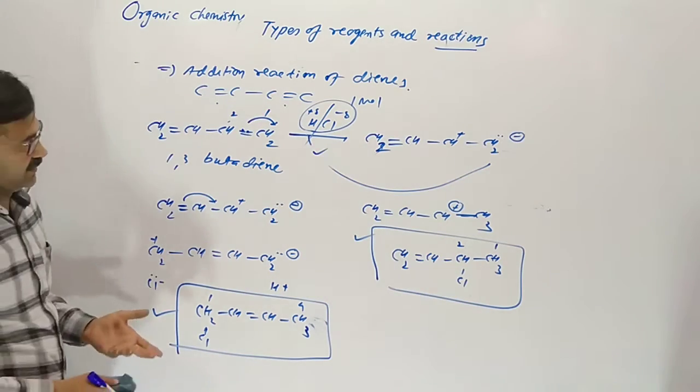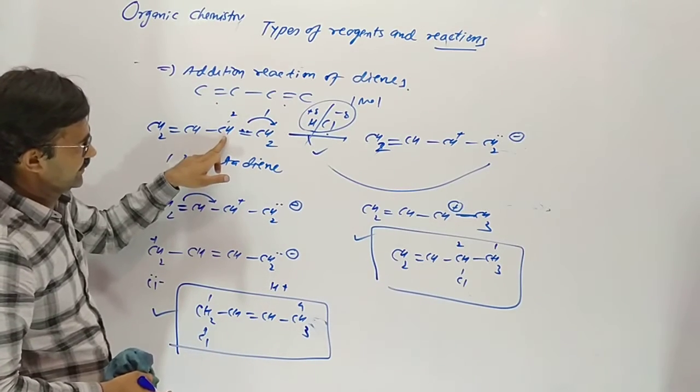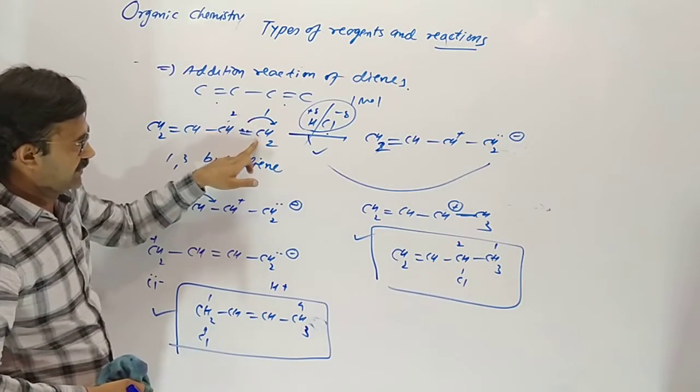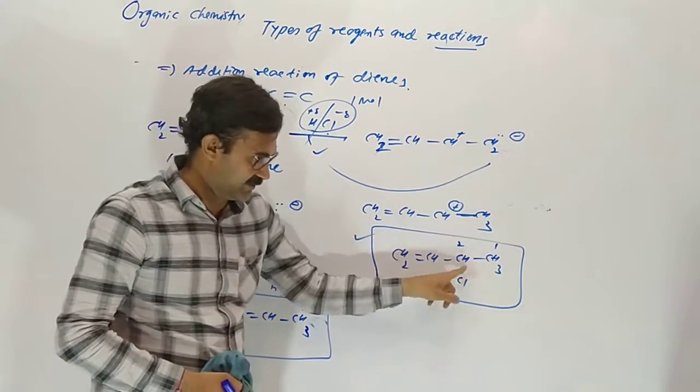It also obeys Markovnikov rule. The more negative part combines with the carbon having less hydrogen. The positive part combines with the carbon having more hydrogen. At low temperature it gives 1,2 addition.